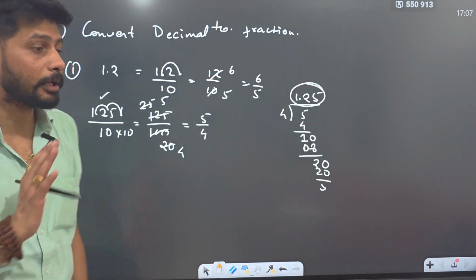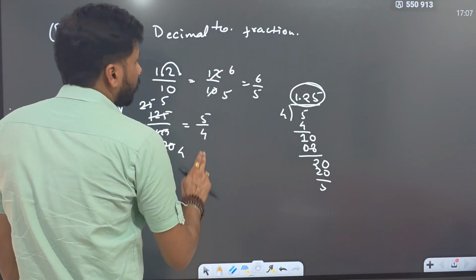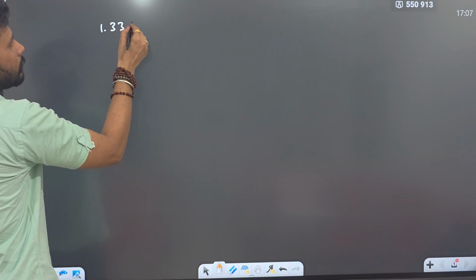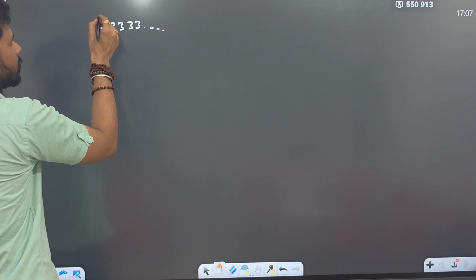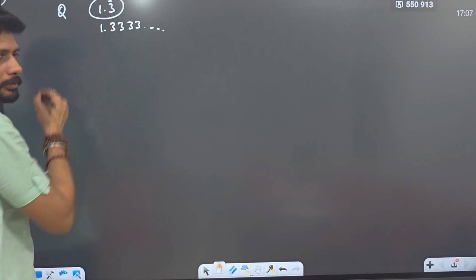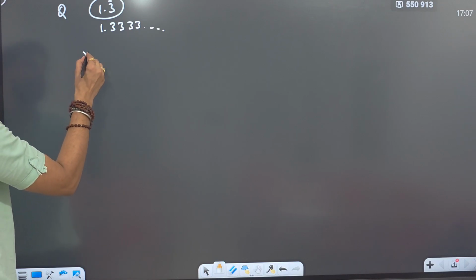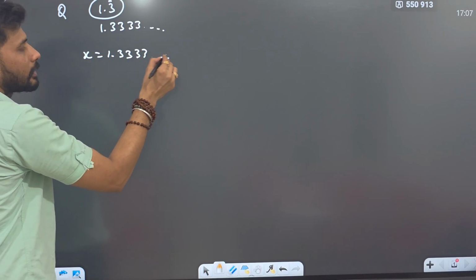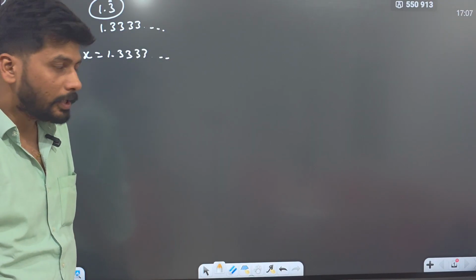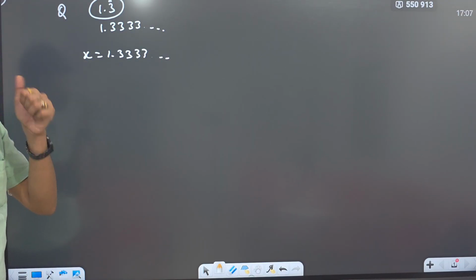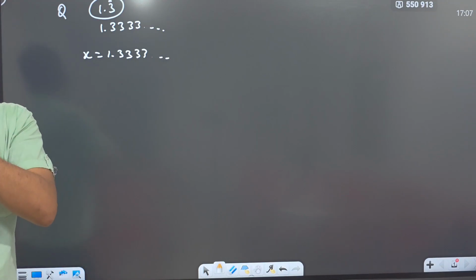But what if the number is non-terminating? When the number is non-terminating, at that time what are you going to do? Suppose the number is 1.3333... Basically the question is 1.3 dot. So we'll just write let x equal 1.3333... After the decimal, one number is recurring.